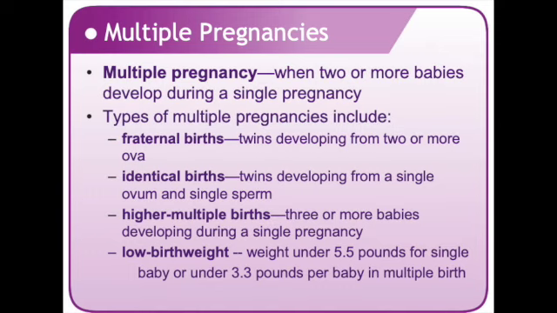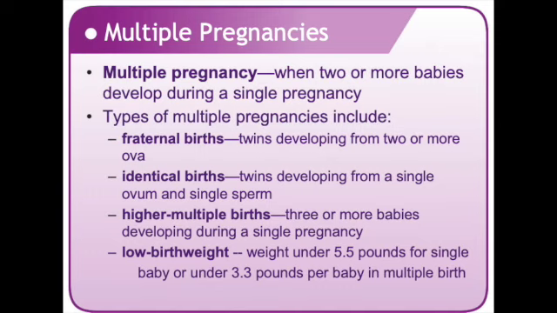Most babies in these births are born early and have low birth weights. A low birth weight is a weight under 5.5 pounds at birth for a single birth and under 3.3 pounds per baby in a multiple birth. This puts them at risk for severe vision, hearing, intellectual, and developmental disabilities. Twins are also almost 5 times, and triplets are 10 times more likely to die in their first year than single birth children.